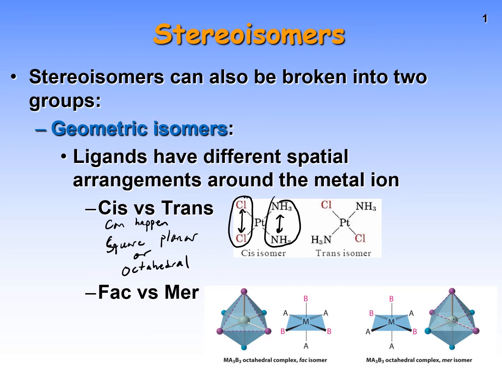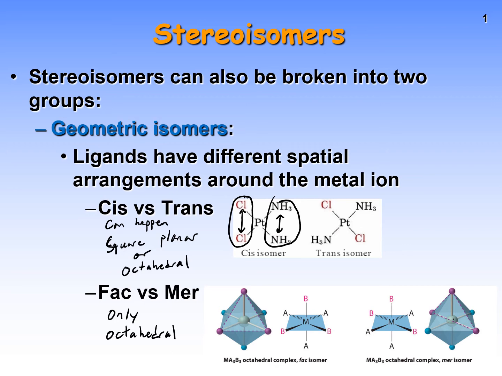The fac versus mer geometric isomers that we can have for coordination compounds can only occur when we have an octahedral. So if you have a fac versus mer isomer, then you're dealing with an octahedral. They can only happen in octahedrals.